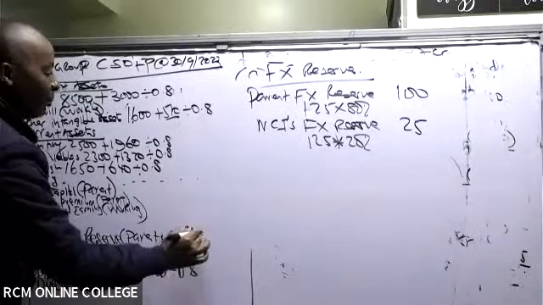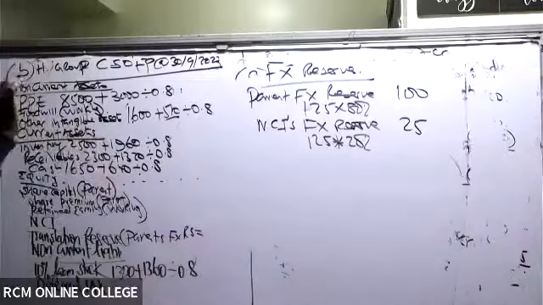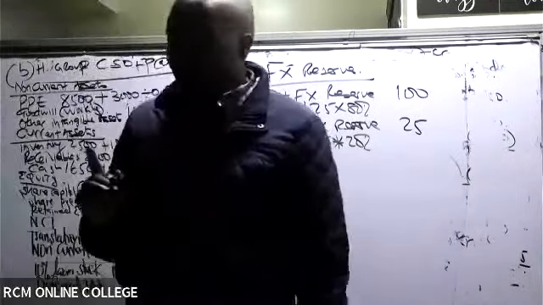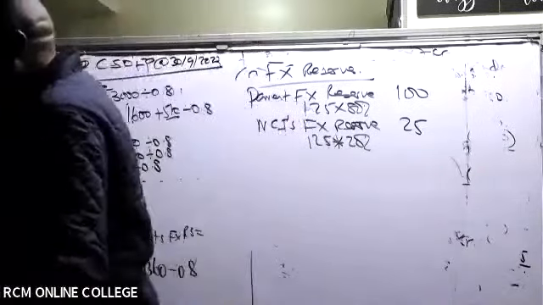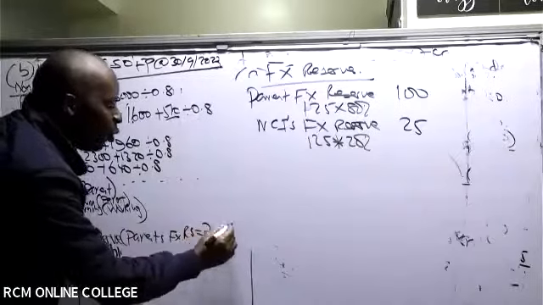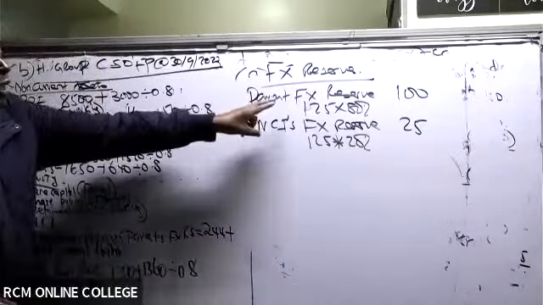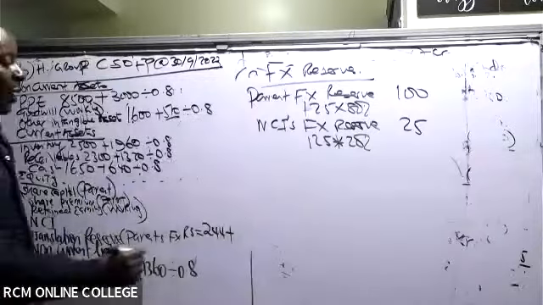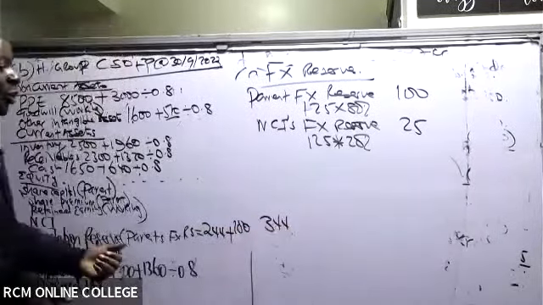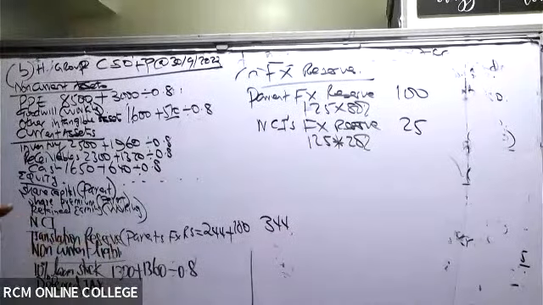You add both of them. Are you able to remember the net assets forex reserve for the parent? 244. So you take 244 plus the parent's forex reserve of this goodwill, 100. So this gives us 344. So the translation reserve here, you pick the parent's figure.